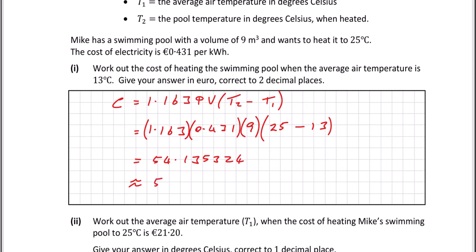So it's going to be 54. 2 decimal places stops here. We can see we have a 3. After the 3 we've got a 5, 6, 7, 8 or 9. So we've got to round that 3 up to 4.